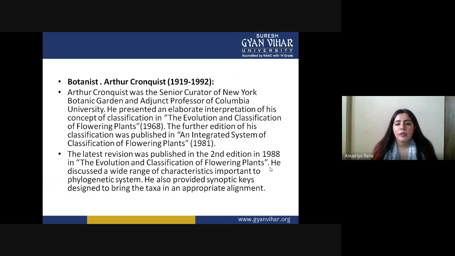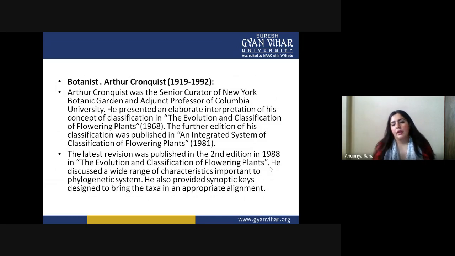The first book was in 1968. In that book, he talked about the evolution and classification of flowering plants. A further edition of this classification was published as An Integrated System of Classification of Flowering Plants in 1981.